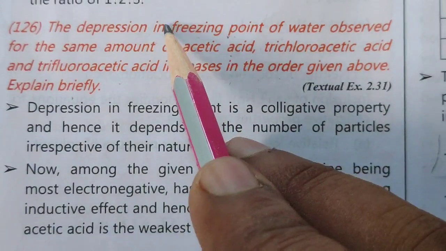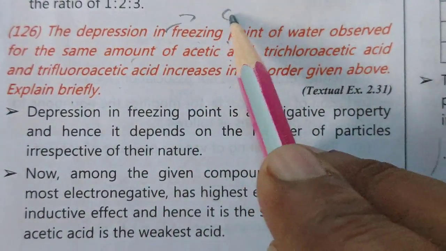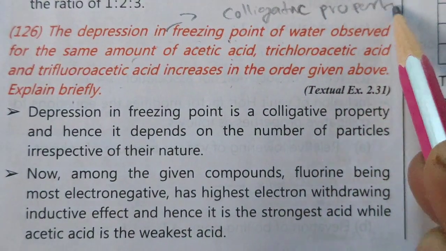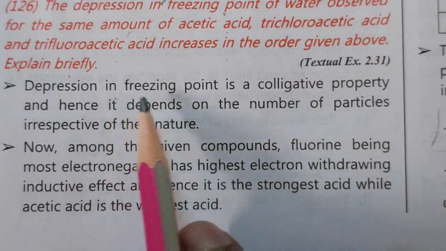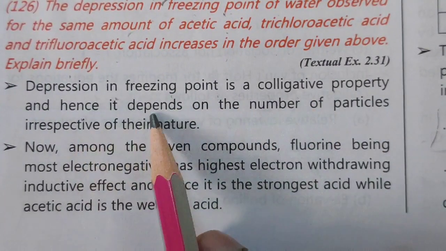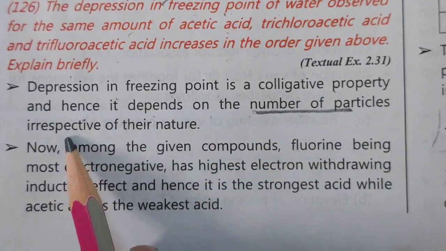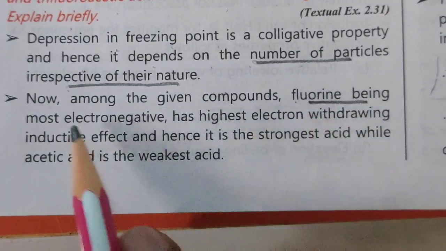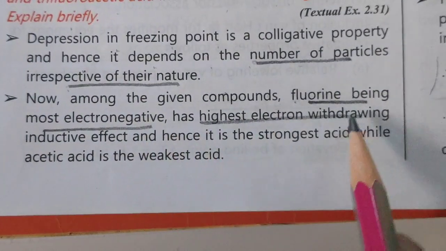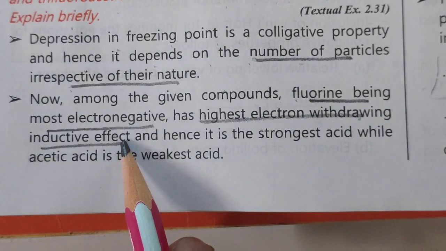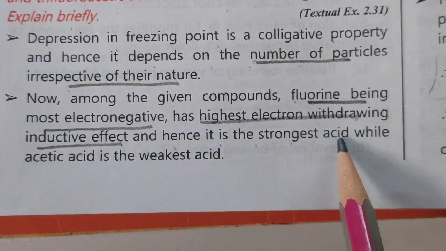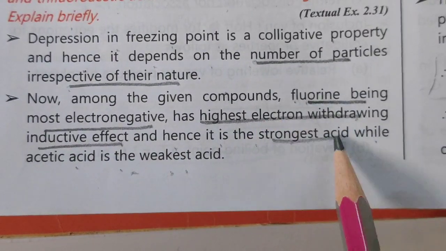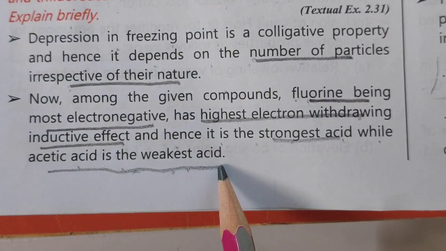But before starting this, everyone knows that depression in freezing point is a colligative property. Which property? Colligative property, and it depends on the number of particles irrespective of their nature, right? So now, among the given compounds, fluorine being most electronegative has the highest electron withdrawing inductive effect, and hence it is the strongest acid, while acetic acid is the weakest acid. Means the one which contains fluorine is the strongest acid and acetic acid is the weakest acid.